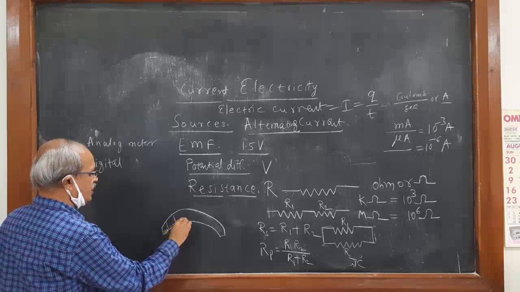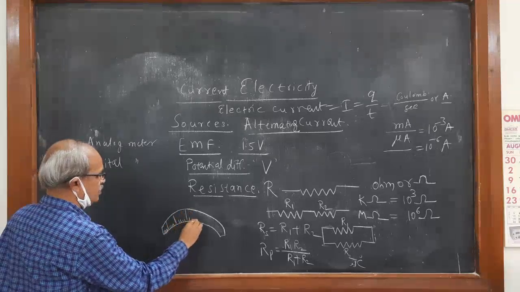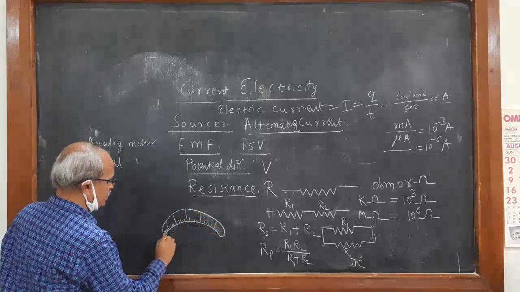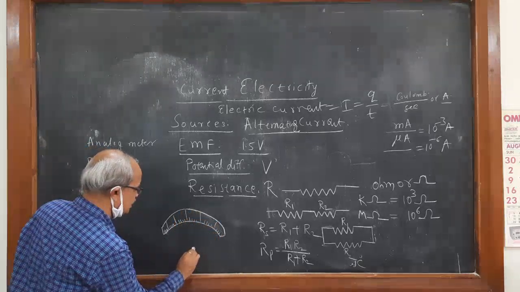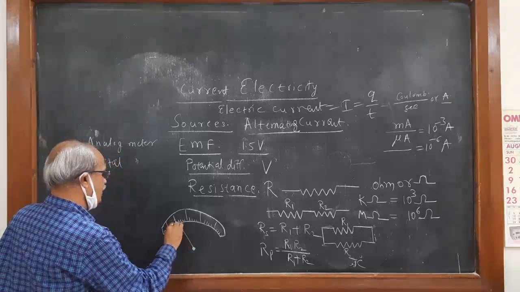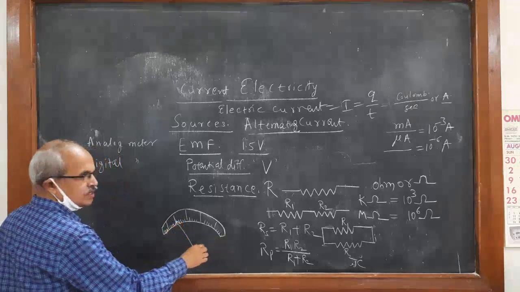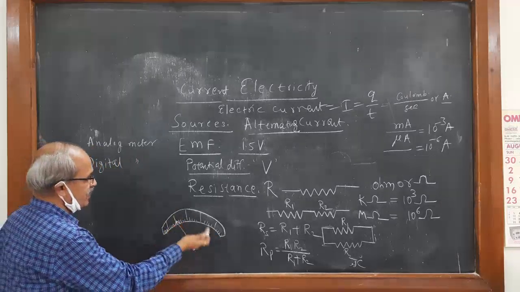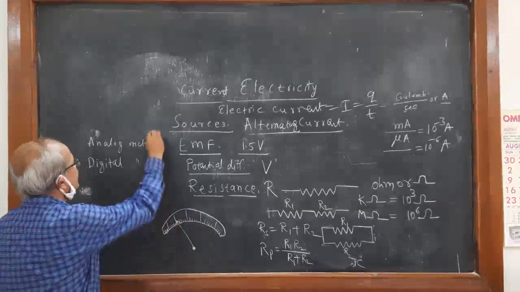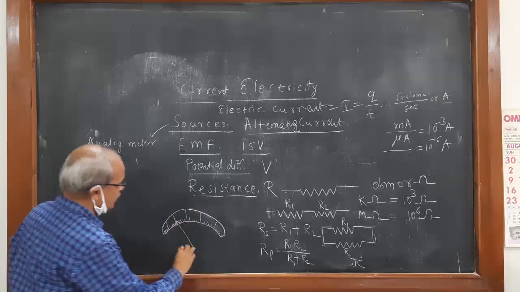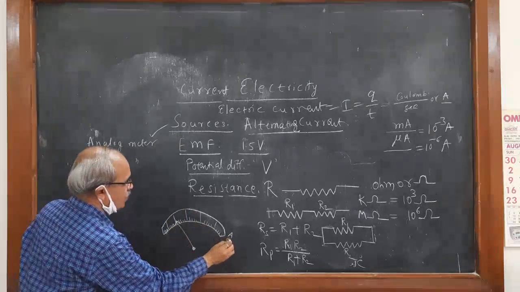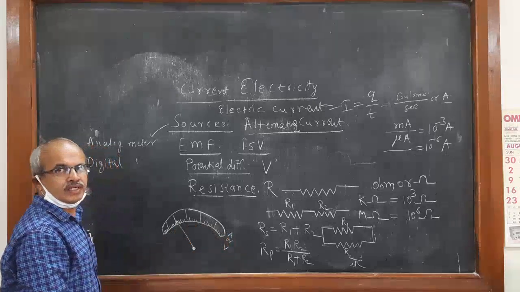Like this, analog meters. Here the pointer moves on this scale, the pointer deflects as the current flows. It will give deflection. It is called an analog meter. Here deflection, current, voltage, A or B, correct?